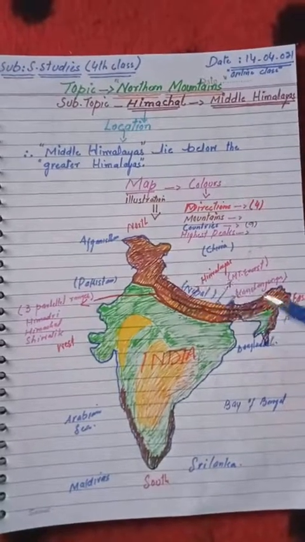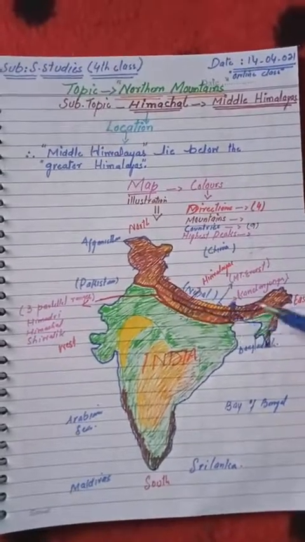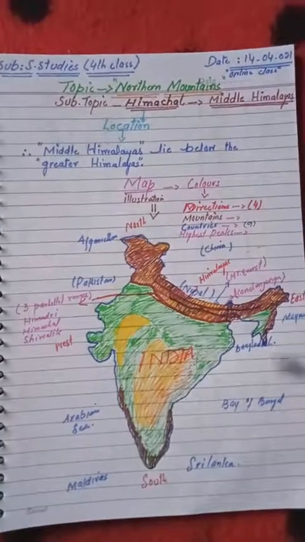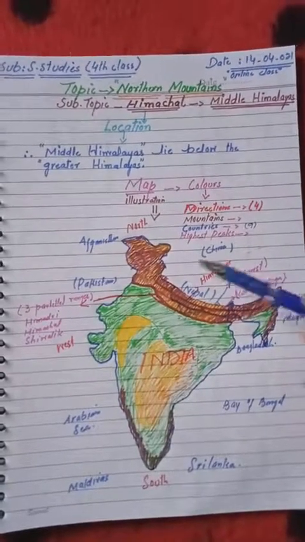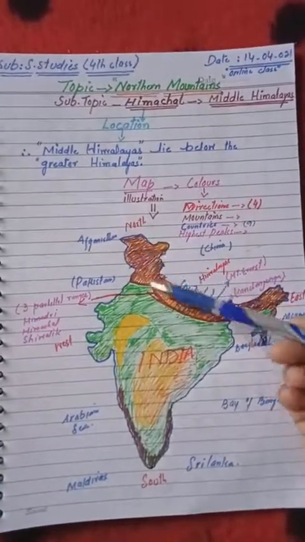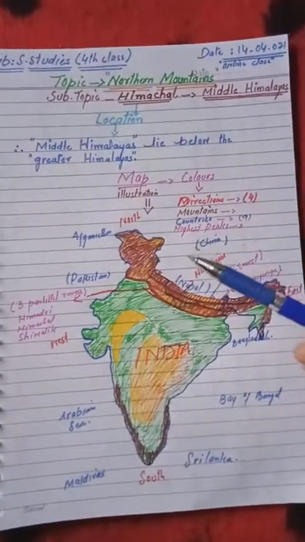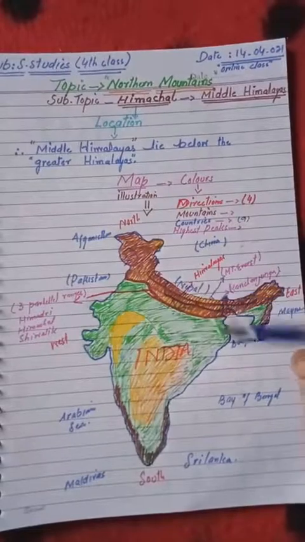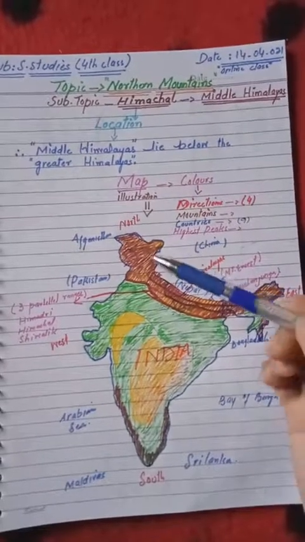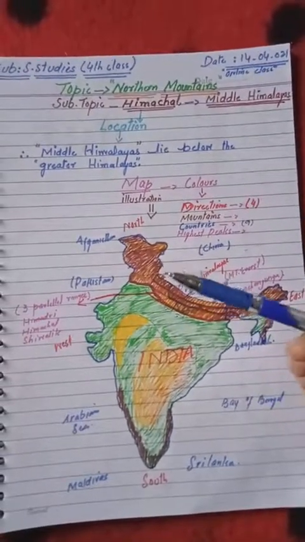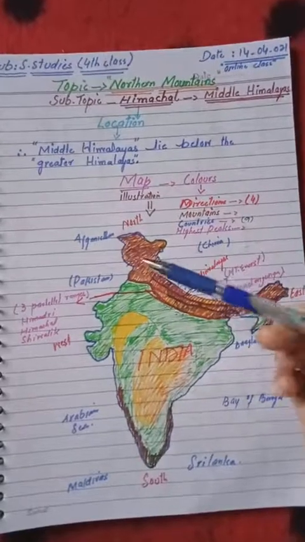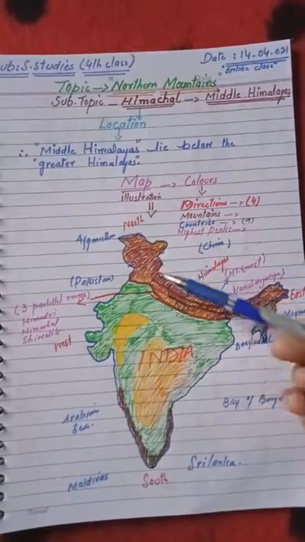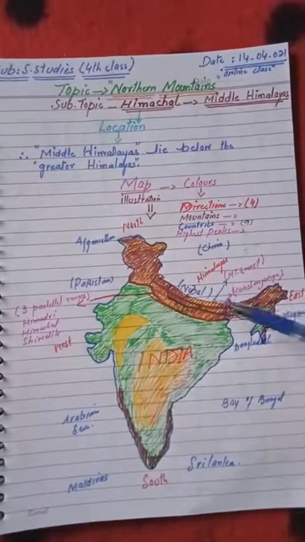These areas wrap around the Himalayan mountains. I used brown color here because when you look at maps, brown color is always used to represent mountains and hills, dark brown. That is why I used brown color here.